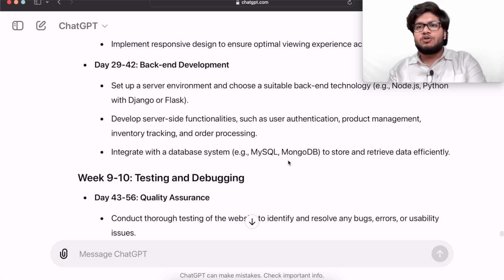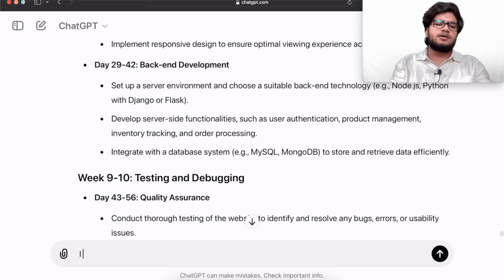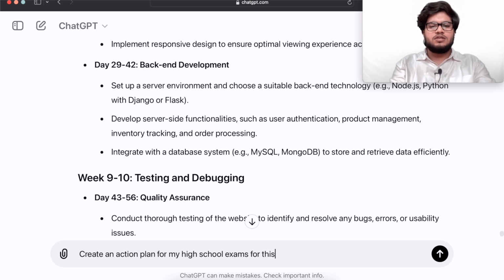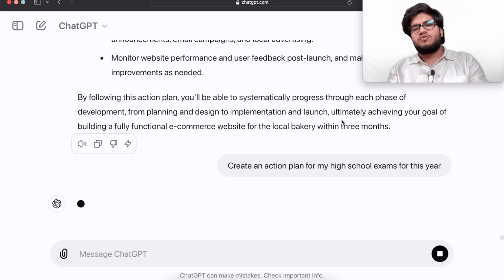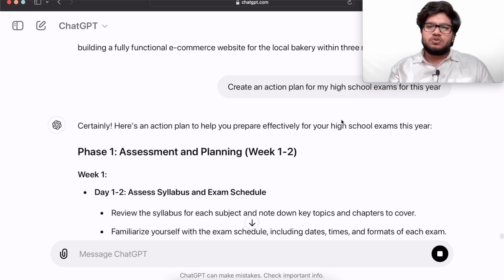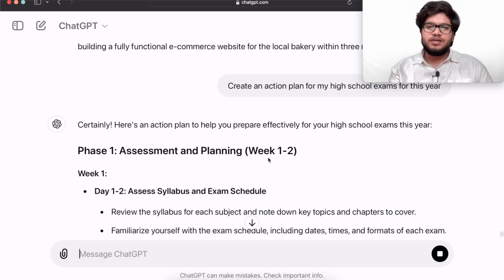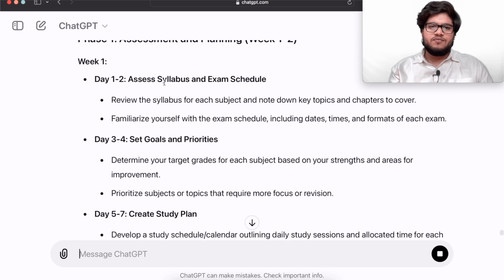Whether you want to crack JEE, or crack that medical exam, or maybe a finance exam, maybe your high school exam, it will give you a plan for everything. I'll ask: create an action plan for my high school exams for this year. So if you give a prompt like this, for this year, you have the whole year. So now in week 1 you should assess your syllabus.